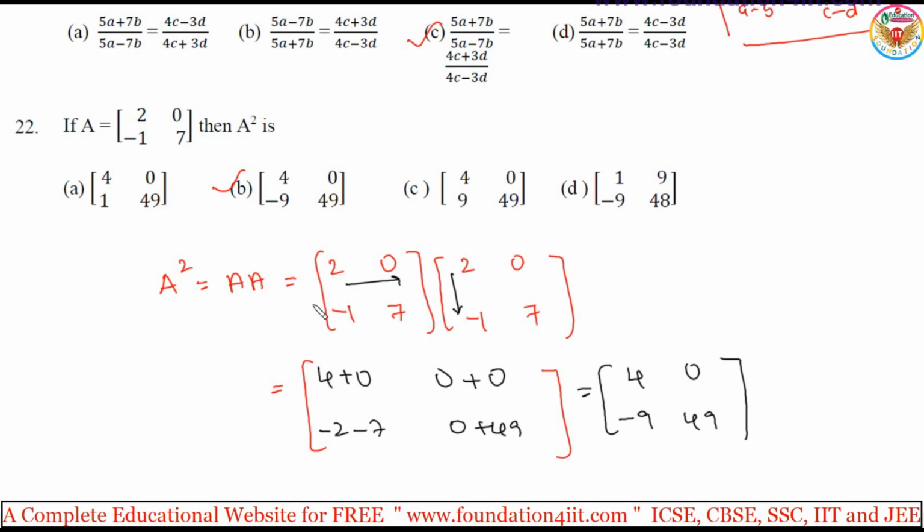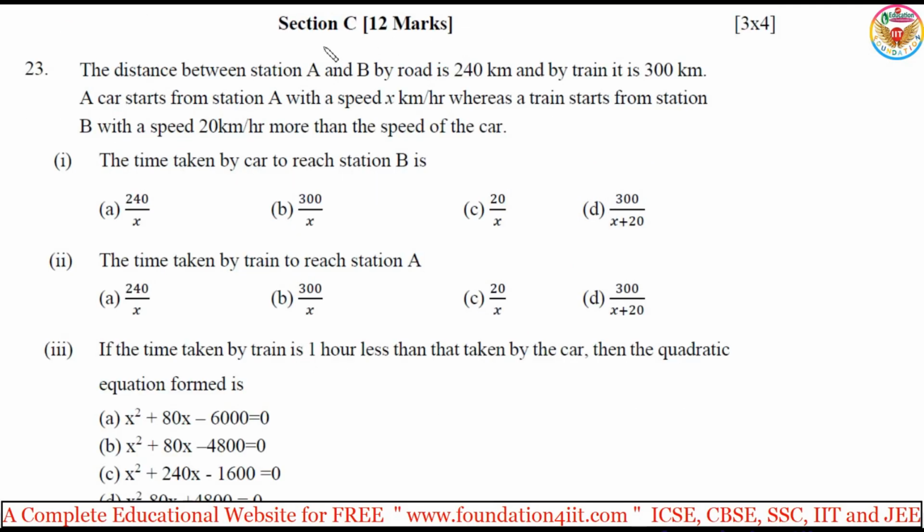Up to question number 22 is 2 marks questions each. So 6 into 2, so 12 marks. And next, section C. In section C, we have only 3 questions and every one is carrying 4 marks. So 3 into 4 is 12.